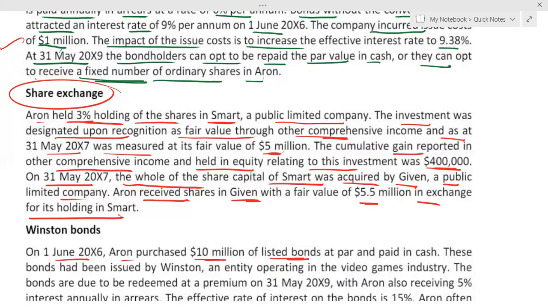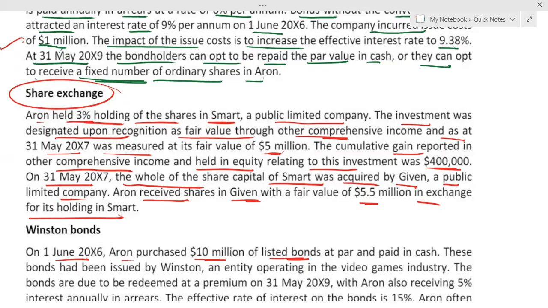Obviously, first you need to quickly discuss that for investment in an equity instrument, there are two possible classifications. One is fair value through P&L and another is fair value through OCI. If shares are bought for short-term trading purposes, then by default they will come in the fair value through P&L category. Otherwise, in case of making an investment not for trading purposes and making an irrevocable election, the fair value through OCI category is applicable. After that, you need to come directly to the main point. The main point is we are selling fair value through OCI shares.